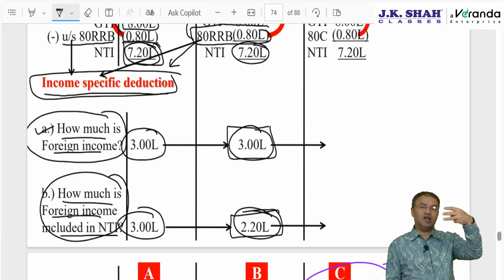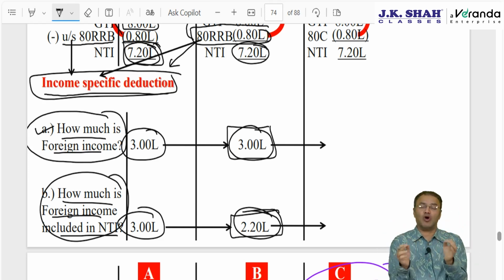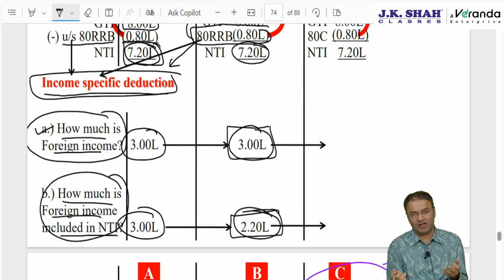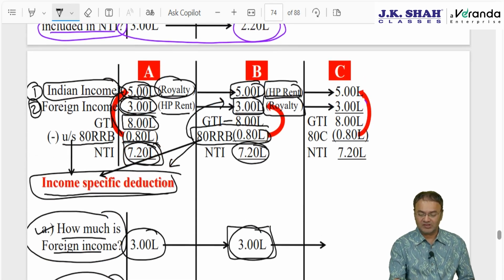So in the foreign country 3 lakh is fully taxed, in India only 2,20,000 is taxed. So how much is common income? Common income is 2,20,000, therefore doubly taxed income is 2,20,000. Though foreign income is 3 lakh, relief will be allowed with regards to 2,20,000. Now the last example, which is the most important, which I wanted to explain to you.